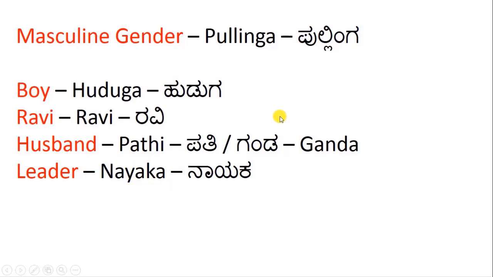So all these fall under the category of masculine gender.